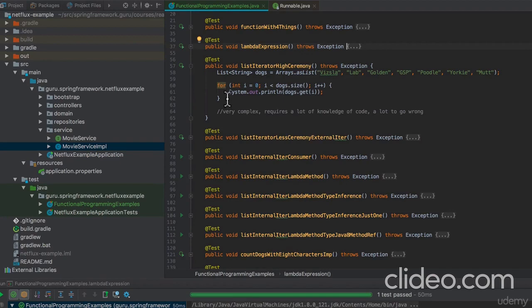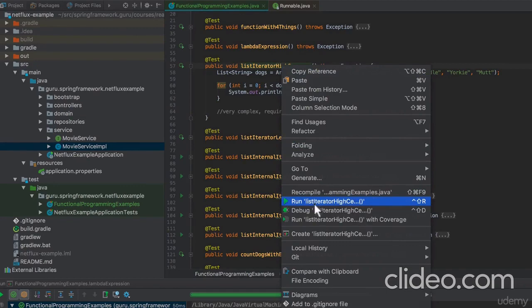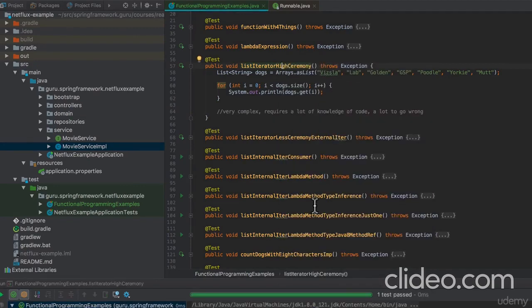And here, this is like old school Java. Even the IDE's telling me that I can do this, but there's a number of things going on here. You probably have been coding Java for a while, you know all this, but there's a lot of complexity there. I mean, you're specifying the iterator, you're creating the iterator, you're handling all the responsibility for walking over that list. So let's go ahead and run that. We can see that this is going to run okay. And that runs right away.